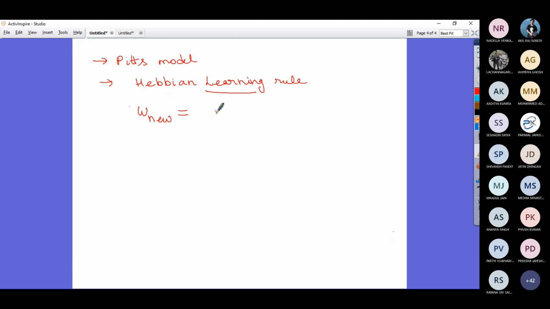The new connection weights are modified as the old connection weights plus a learning constant C, then the output yi, then your cumulative net input at node j, for all j equal to 1, 2, and so on to n. This is the connection weight modification formula.